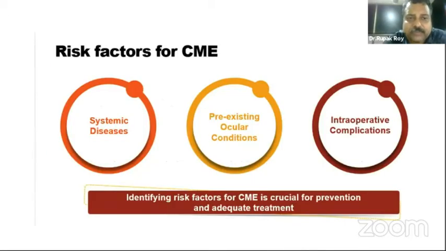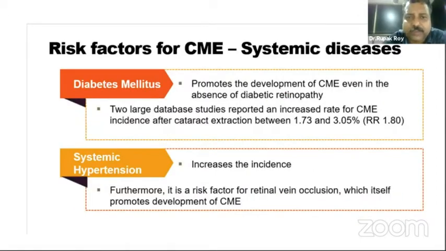The risk factors of CME are systemic diseases, pre-existing ocular conditions, and intraoperative complications. Identifying the risk factors for CME is crucial for prevention and adequate treatment. So what are the risk factors? Diabetes mellitus promotes the development of CME even in the absence of diabetic retinopathy. Systemic hypertension increases the incidence. Furthermore, it is a risk factor for retinal vein occlusion, which promotes development of CME.